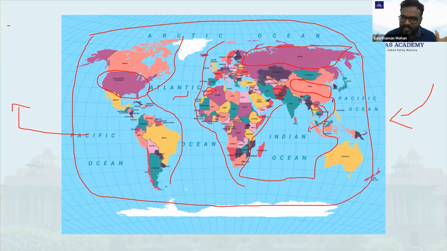It is not just like reading the news. It is like, what is the extra thing that you can do? What is the extra research that you can do with that particular news? That makes you different from other aspirants. That makes your answer different from other aspirants. That will fetch you more marks. Okay, so this understanding you need to have. You have to have a very clear idea about the map.